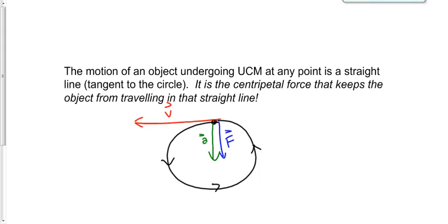It's kind of a line that skips along the circle. I remember what Newton's first law says. An object in motion will stay in motion in a straight line until acted upon by an unbalanced force. This object wants to keep going out like this, and it will keep going out like this unless a centripetal force pulls it inward, takes it out of its straight line path.